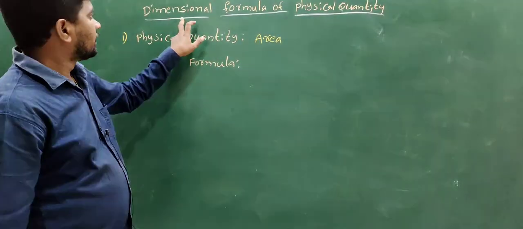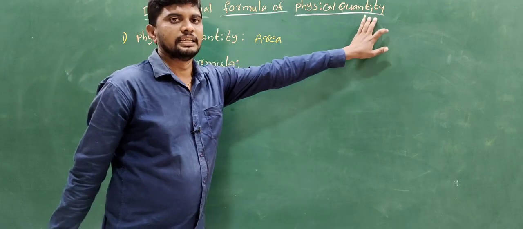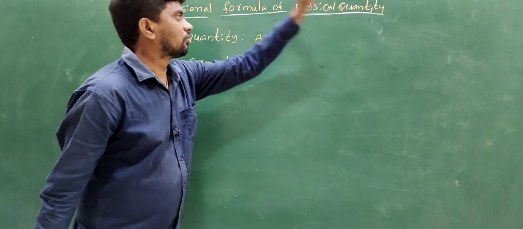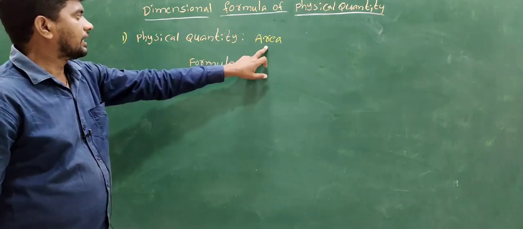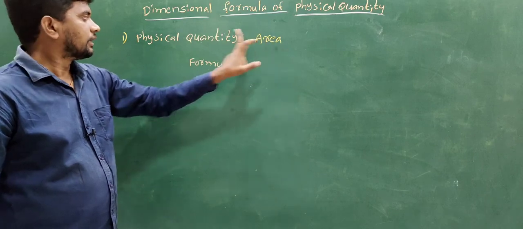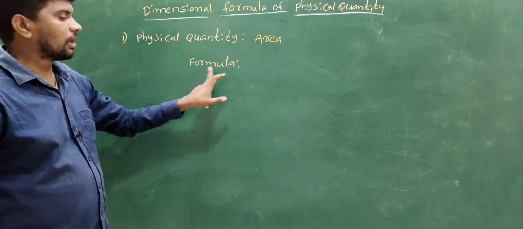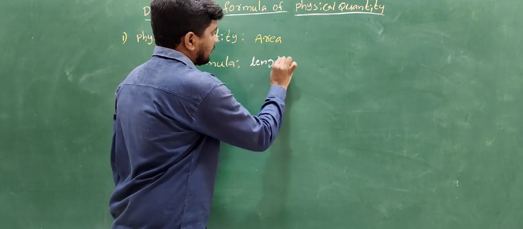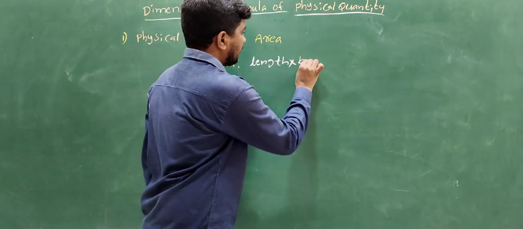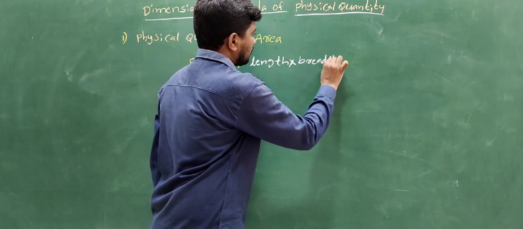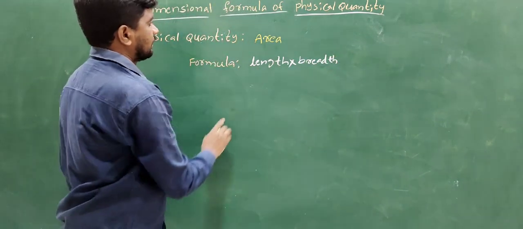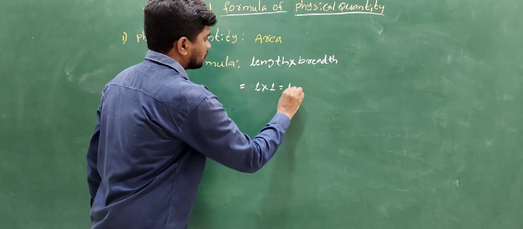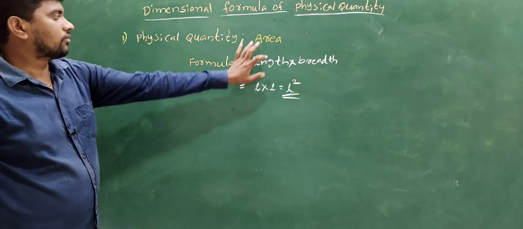The next topic is the dimensional formula of physical quantities. This is an important topic of the first chapter. The first one is area, which is a physical quantity. The formula of area is length into breadth, or width. Length means L, into breadth means L, is L square. This is the formula of area.